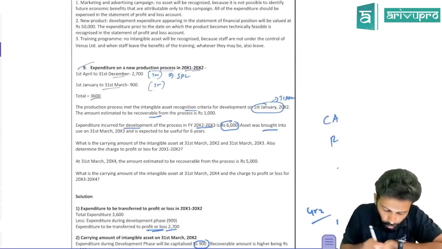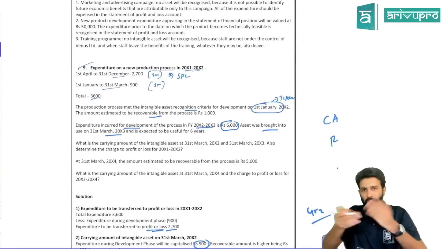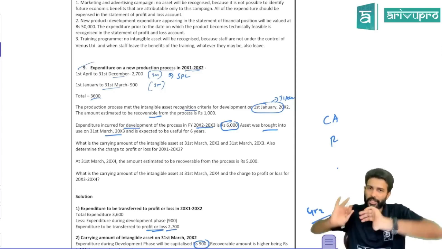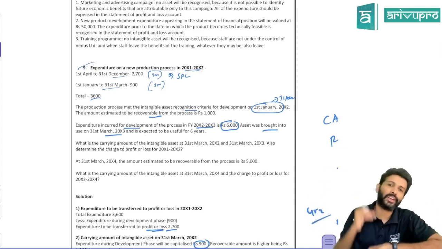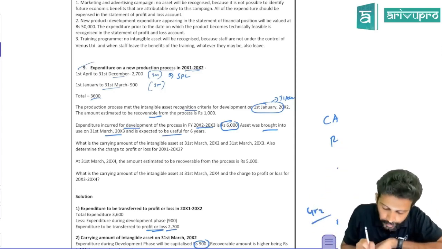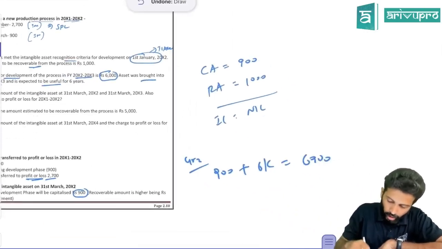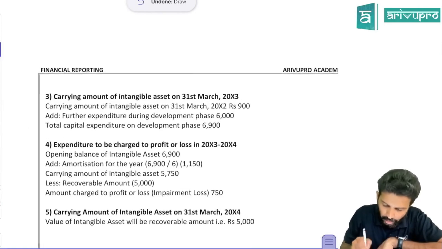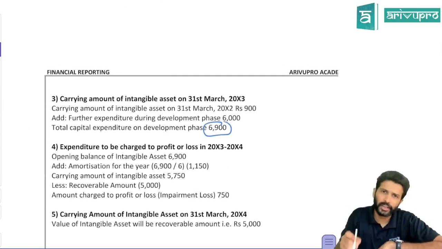The asset was brought into use on 31st March 20x3. So at the end of the second year the asset is available for use. Now it is no more development phase expenditure. From intangible asset under development, you have to show it as an intangible asset, expected to be useful for 6 years. They have not given any recoverable amount, so the second year carrying amount of the intangible asset will be 6,900.